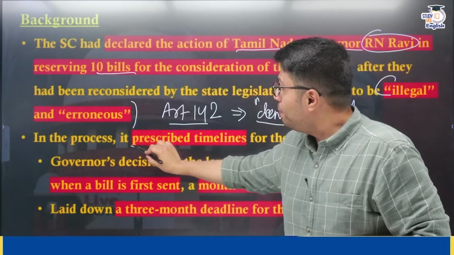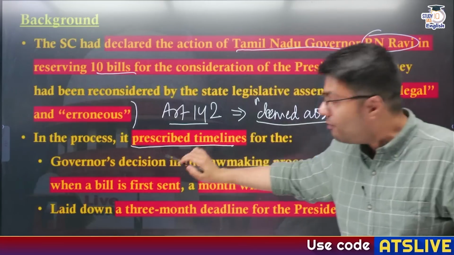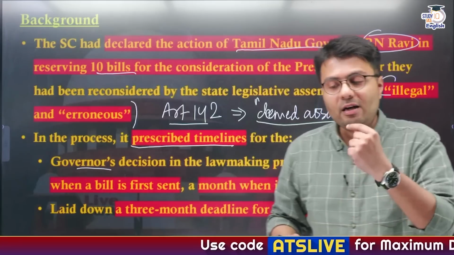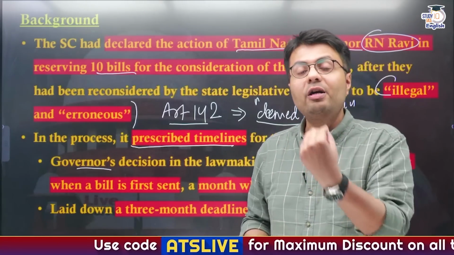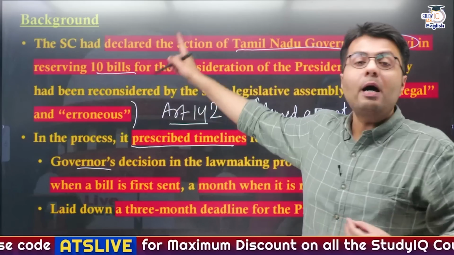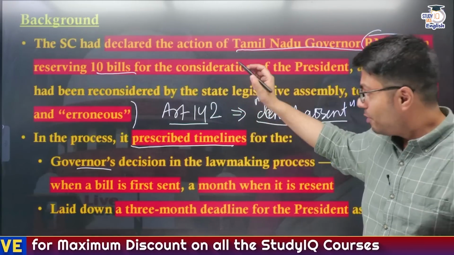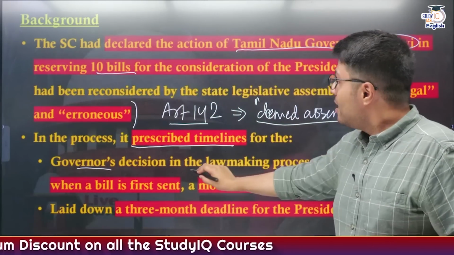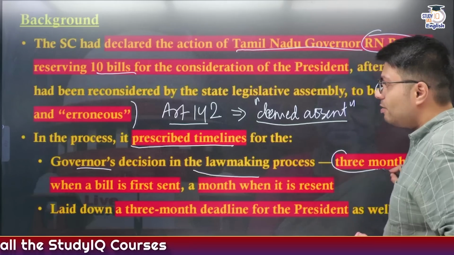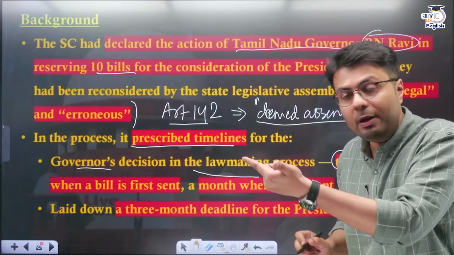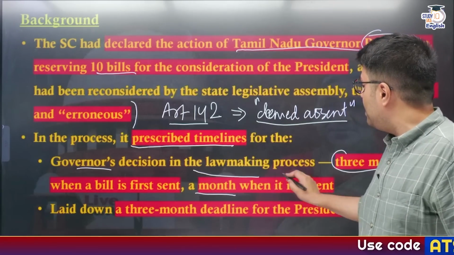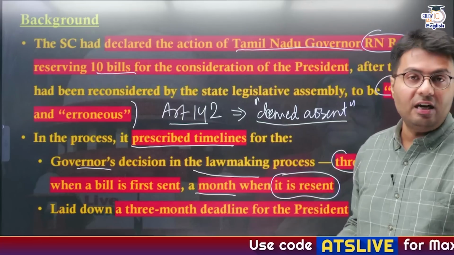That is, it prescribed timelines on the governor and the President that within a stipulated period, they have to give assent to the bills passed by the State Legislative Assembly. The governor had to give assent in 3 months when the bills are first sent to him, and in a month when it is resent by the State Legislative Assembly.